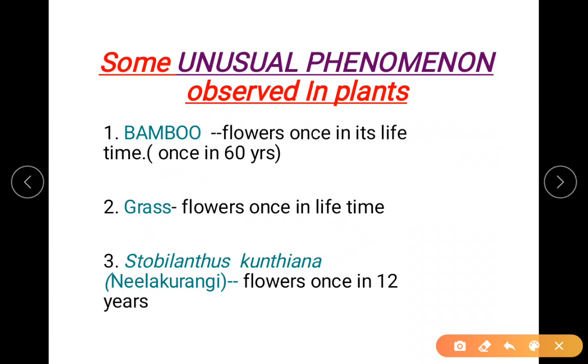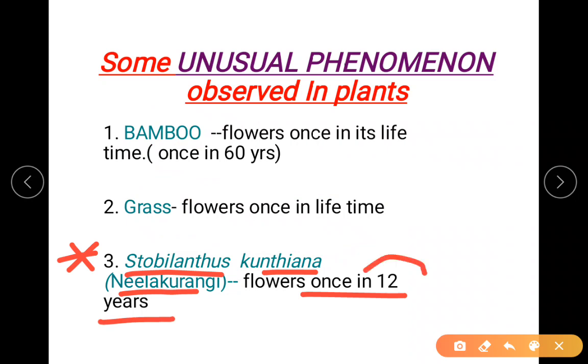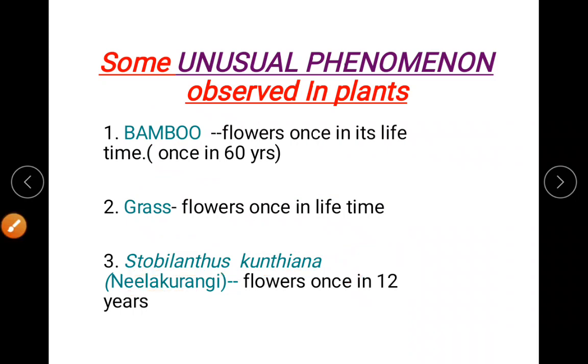Then the third type I've written here. This is an important question asked on this. Strobilanthes kuntiana is the scientific name of Neela Kuranji, which flowers once in 12 years. Remember this number, once in 12 years. So the question can be asked, name the plant which flowers once in 12 years, or give the scientific name of Neela Kuranji. So the answer is Strobilanthes kuntiana.